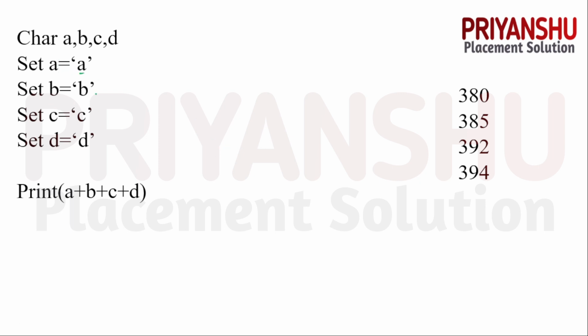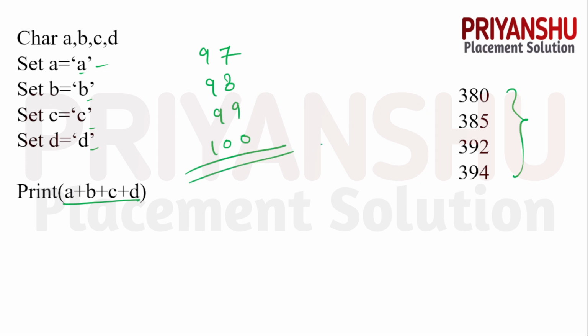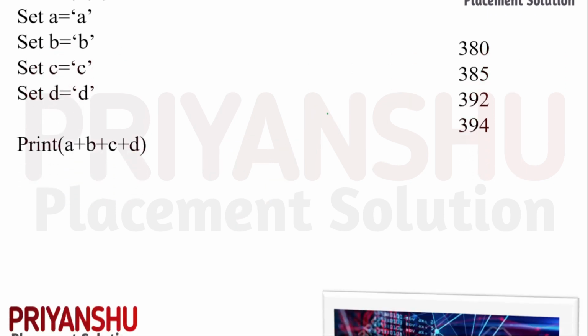For this question, guys, you have a b c d, and you need to add all the things, and you need to print the int value. How to get the value? The ASCII code of A is 97, B is 98, C is 99, and D is 100. You just add all these and you will get the answer, guys. Very easy. Okay, so I hope, guys, all questions are clear to you.